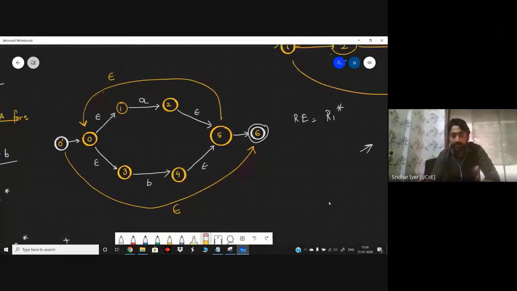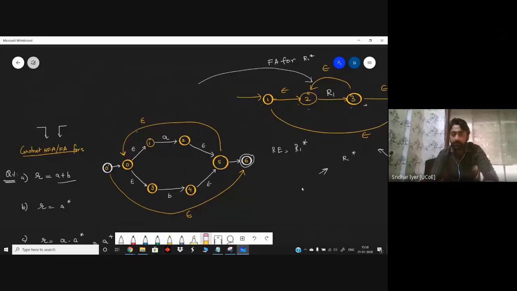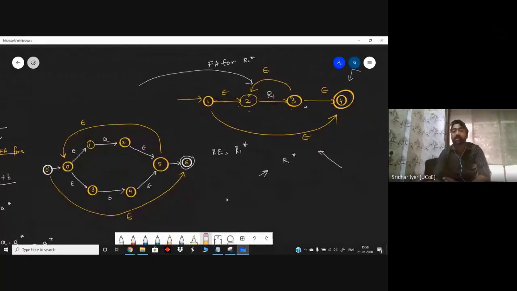Basically, what I did is, I first of all constructed A plus B and I picked it up and put it inside this R1. R1 की जगह पे मैंने पूरा का पूरा diagram उठा के डाल दिया. If you compare this left hand side diagram with the right hand side diagram, both are same. Over here I forgot epsilon. Okay, जहाँ पे भी खाली है put epsilon. Okay, so this is what we get. Correct, correct, Tanvi. I just forgot to add those. Now it's complete. So don't forget any transitions wherever there is empty.